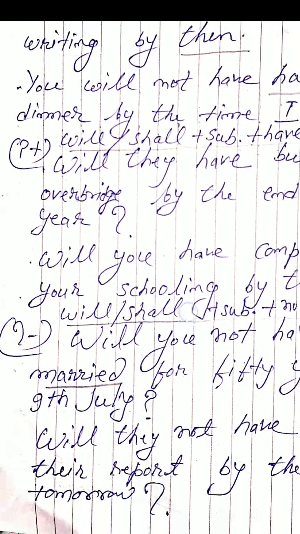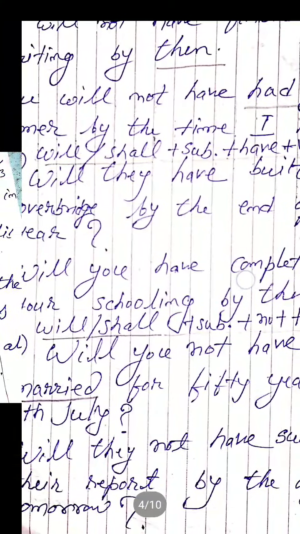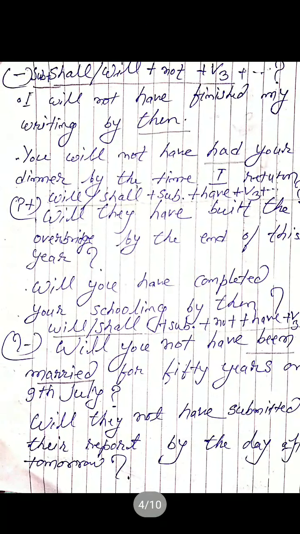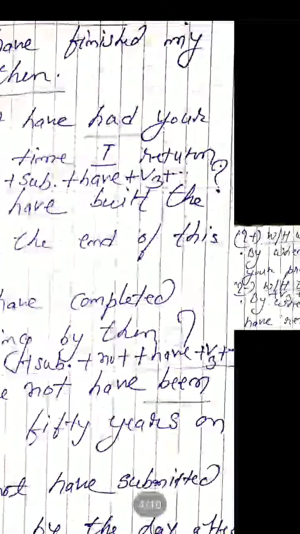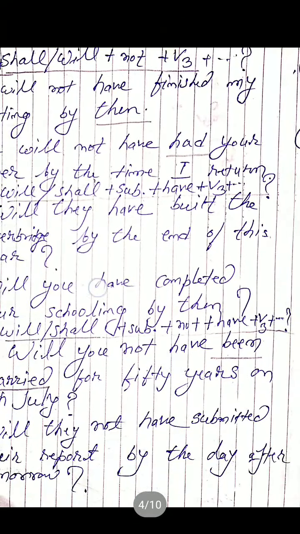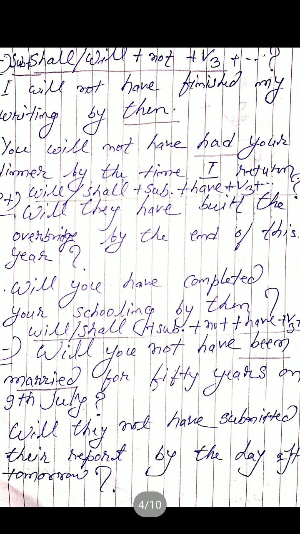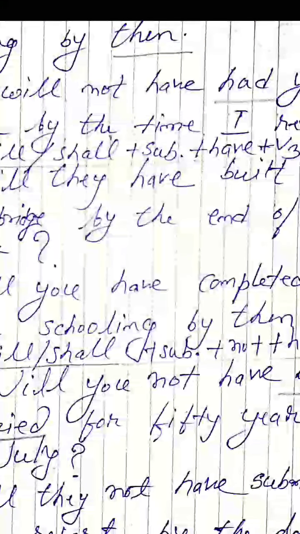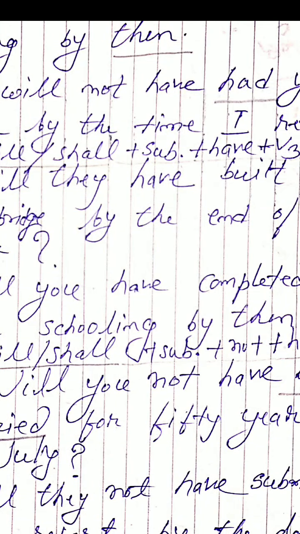Second example, you will not have had your dinner by the time I return. See here, you is the subject, will, so will not, have. Now V3, so had, this is V3 of the verb have.